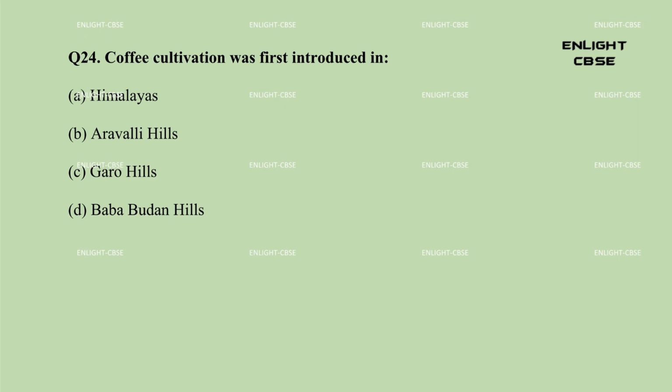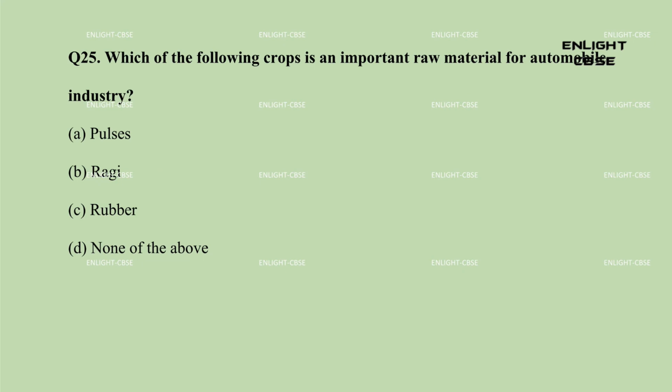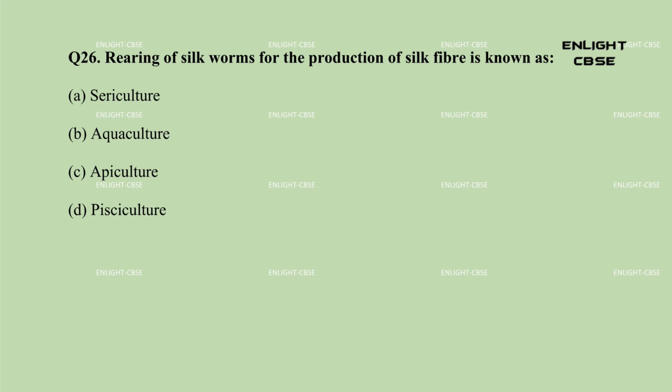Question 24. Coffee cultivation was first introduced in A. Himalayas. B. Aravalli Hills. C. Garo Hills. D. Baba Budan Hills. Answer, D. Baba Budan Hills. Question 25. Which of the following crops is an important raw material for automobile industry? A. Pulses. B. Ragi. C. Rubber. D. None of the above. Answer, C. Rubber.